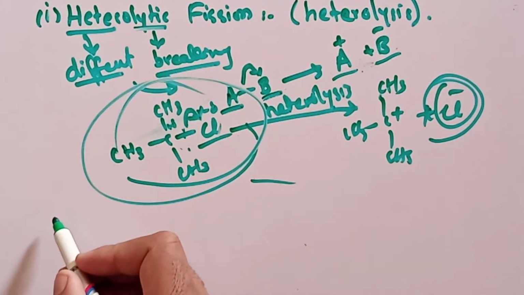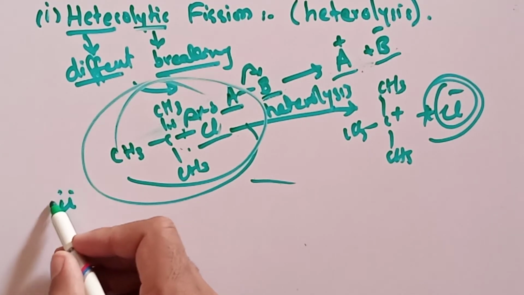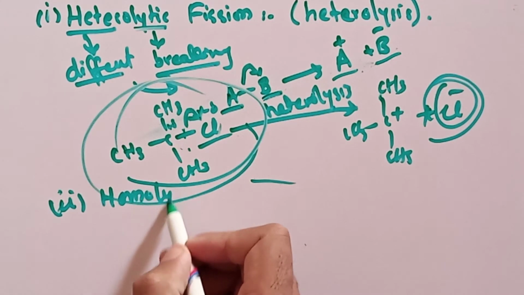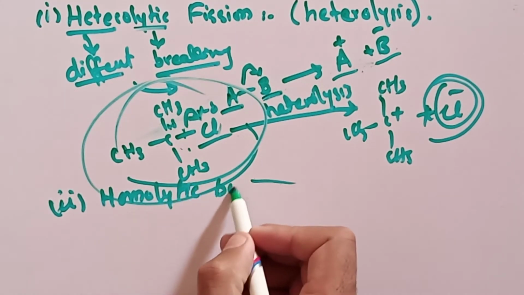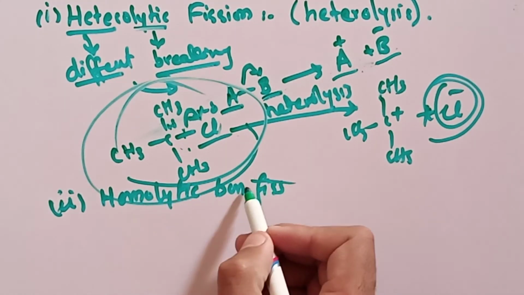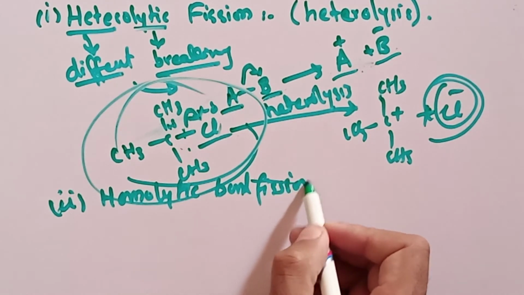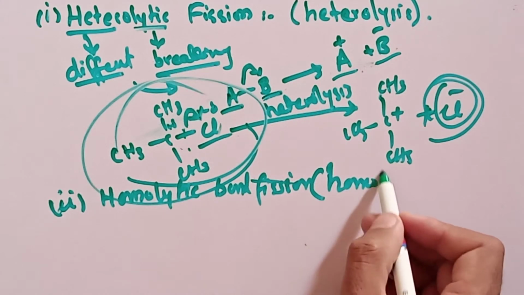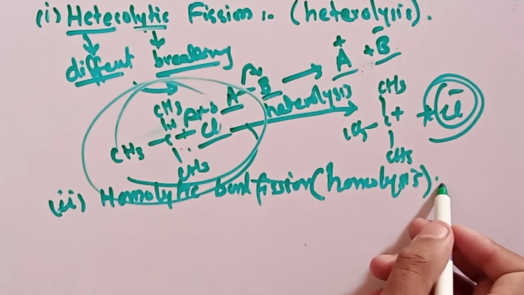So the second type of breaking is called homolysis, or homolytic bond fission. What does that mean?